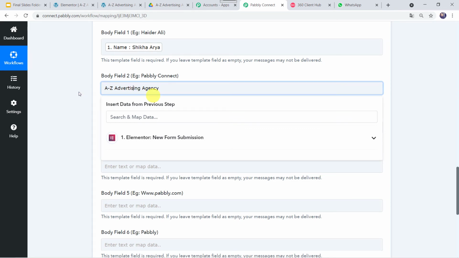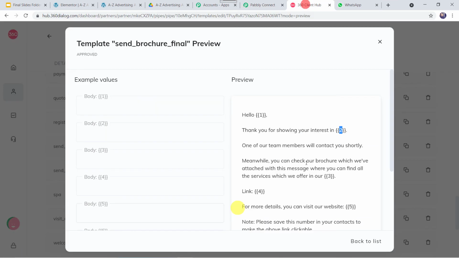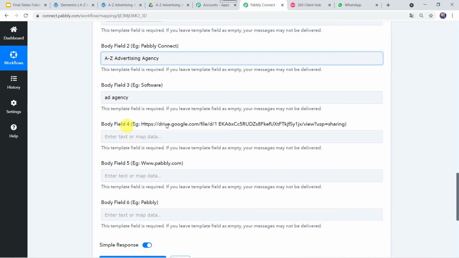Okay. Now body field 3, we have to give, for example, the given software in our template. Meanwhile, you can check our brochure which we have attached with this message. We can find all the services which we offer in our ad agency. We can type ad agency here. Okay. Now body field 4, a link is given. Here in our template also we have to give the link.